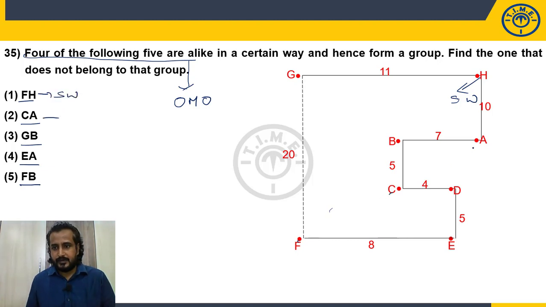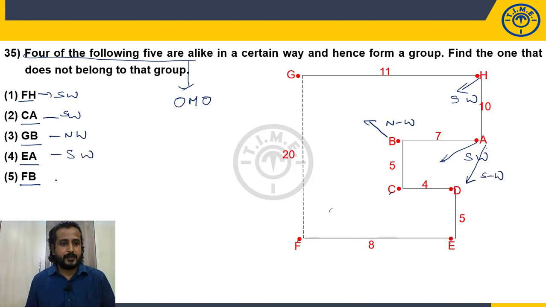CA. So, C is here, A is here. Which direction? Southwest. So, first person is southwest of second person. GB. So, here is G, here is B. So, here it is northwest. So, first person is northwest of second person. EA. E is here, A is here. What is this direction? Even this direction is also southwest. So, first person is southwest of second person.